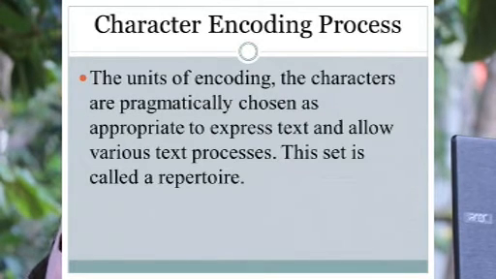Assign a unique code to each element of the repertoire. Provide basic rules for encoding and interpreting text so that programs can successfully read and process text. In some cases, the whole encoding process can be collapsed to a single step, a trivial one-to-one mapping from characters to bytes. Because encoded text cannot be interpreted and processed without knowing the encoding,